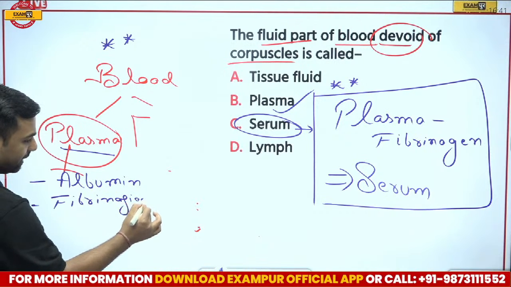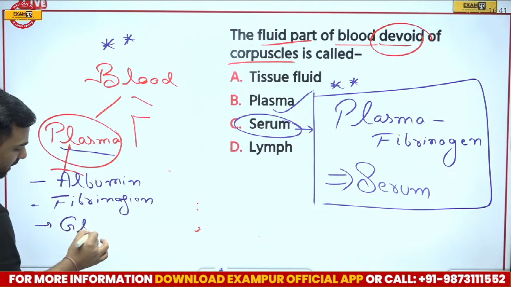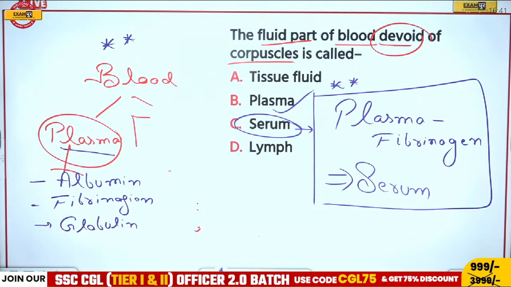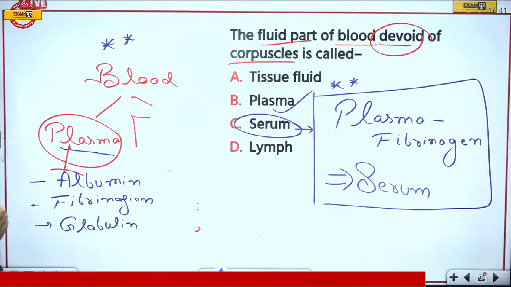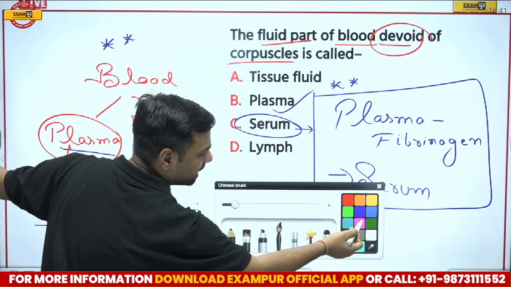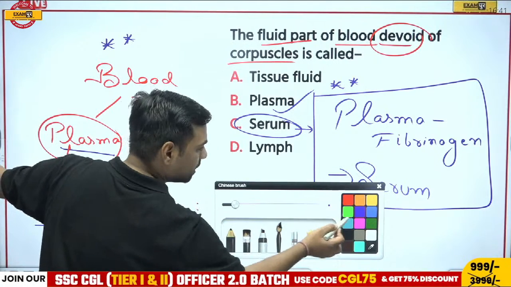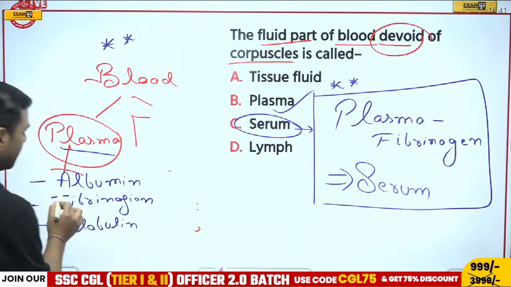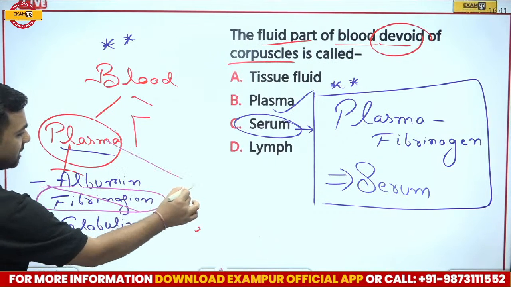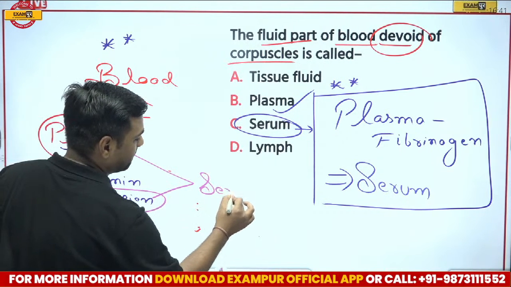Then we have globulin. We have globulin. All these things are there. Now what I will do, I'll just try to remove this fibrinogen part. So I'll use another colored pen. Which pen should I use? I'll use pink color. So if I try to remove this fibrinogen part, what is left now? So this part will be known as serum.